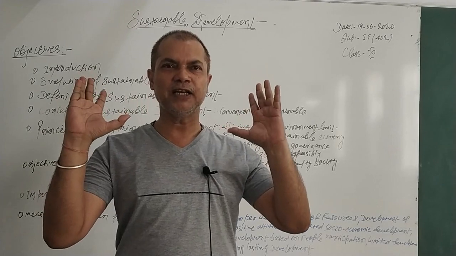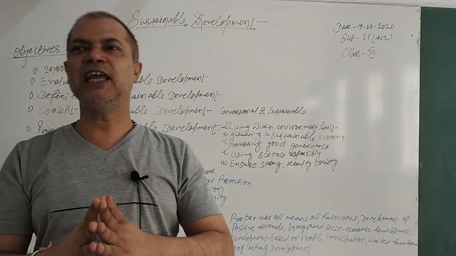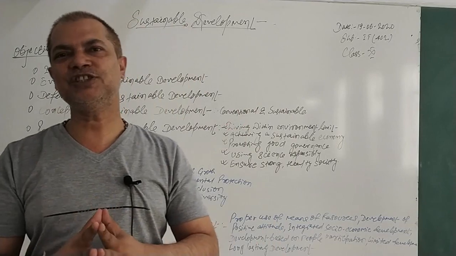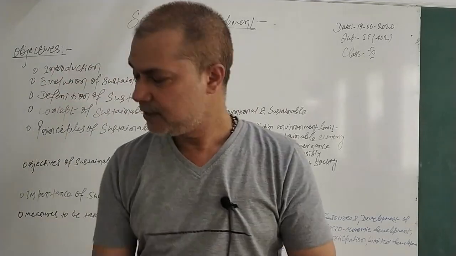This sustainable development concept was first taken up by the UN, the United Nations, in 1972.